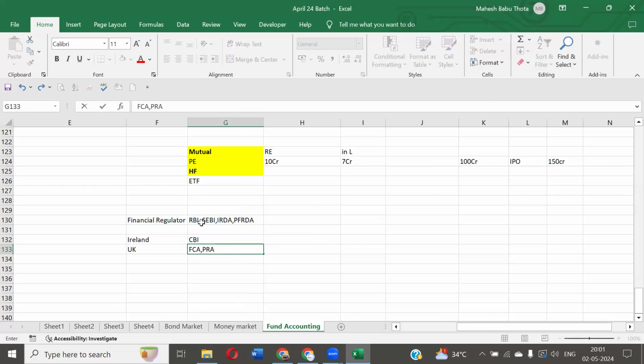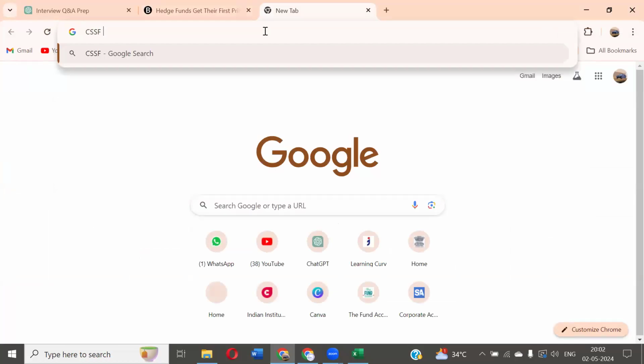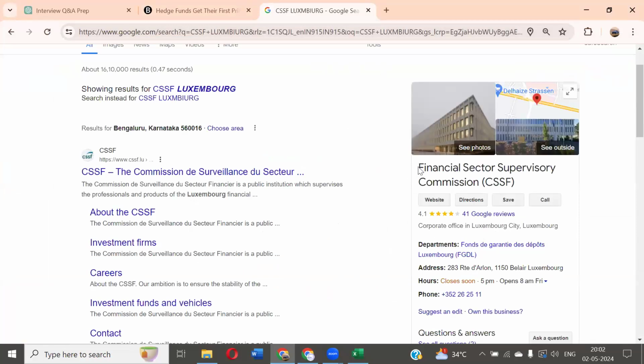What else do we have? In Luxembourg also there is a regulator, but I'm not exactly remembering. I think CSSF. I'm not sure about the full form. Let me check it. Something like commission surveillance. The words are different because they use a different language there in Luxembourg. Yes, Financial Sector Supervisory Commission, this is the one.